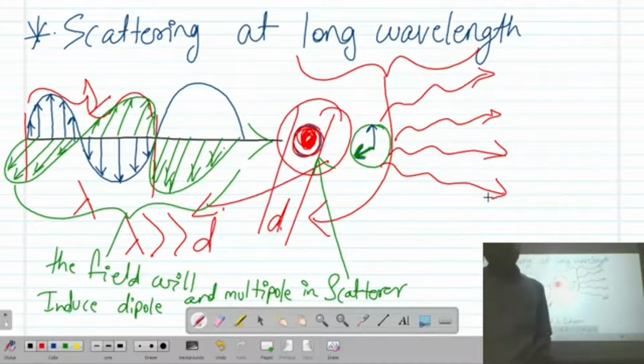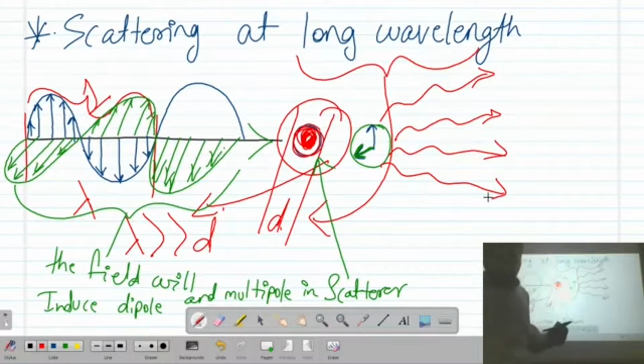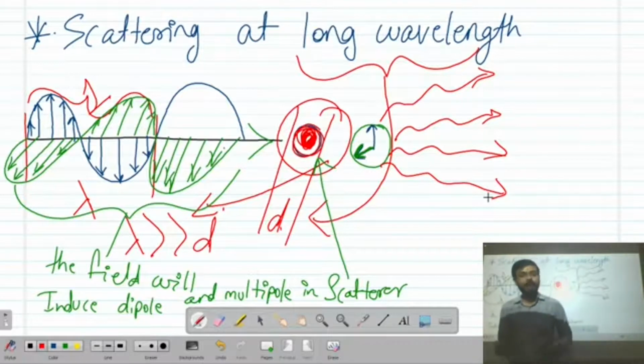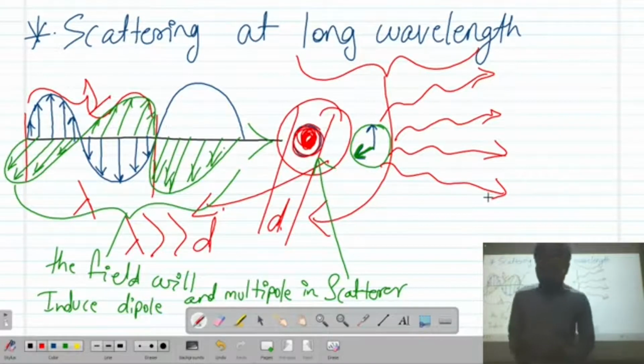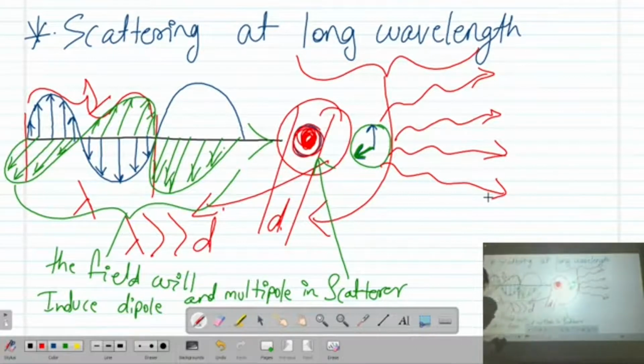Now our first topic will be scattering by dipoles induced in a small scatterer. We will start the first topic as scattering by dipoles induced in a small scatterer.